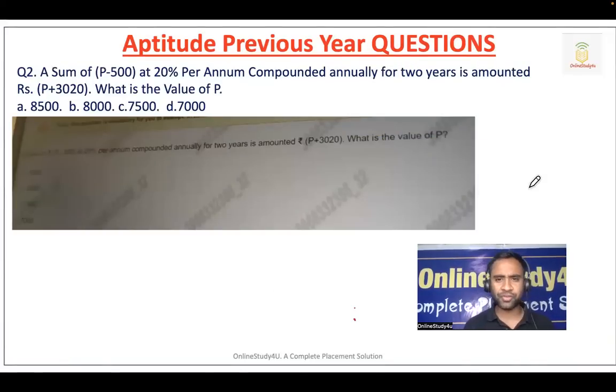Okay. Now, question number 2. Friends, the question which we are doing today, this kind of questions will be frequently asked in your TCS NQT examination. Question number 2. A sum of P minus 500 at 20% per annum compounded annually for 2 years amounts to rupees P plus 3020. What is the value of P? Now many of you, when you see the question, P minus 500, P plus, from there only you will get afraid. Friends, don't get afraid. Whatever data has been written in the question, first write it down.